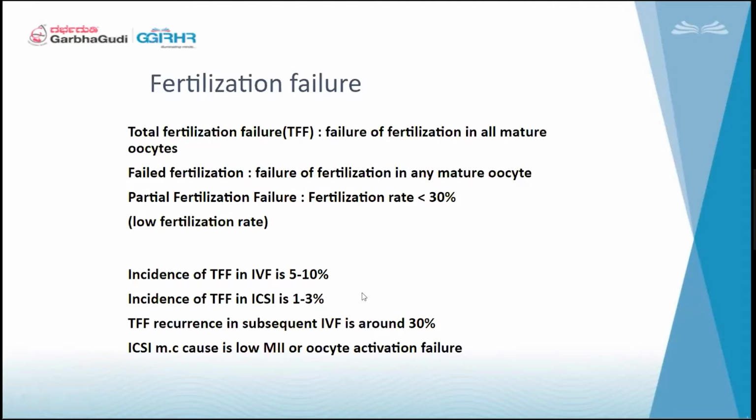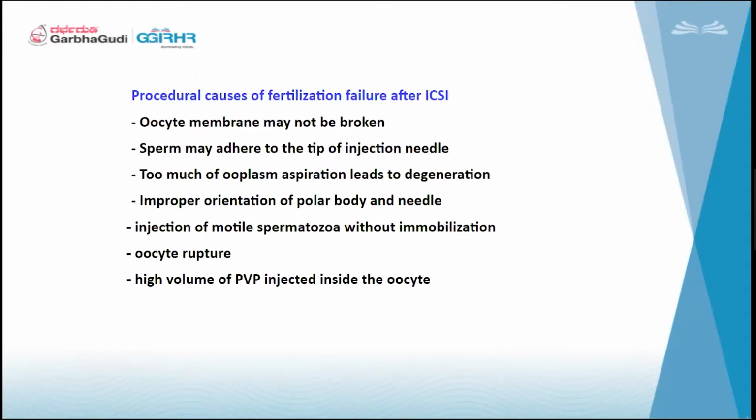So this is why people opt for ICSI rather than IVF. And TFF recurrence in subsequent IVF is around 30%. So we have a 30% chance for that to happen again. ICSI mainly causes low M2 or oocyte activation failure. So in ICSI, if we have a smaller number of M2s, or if the oocyte is not getting activated, then we can see these fertilization failures.